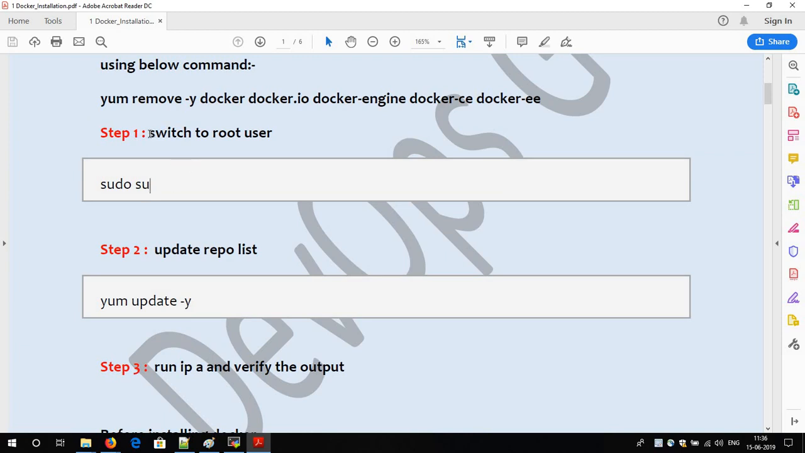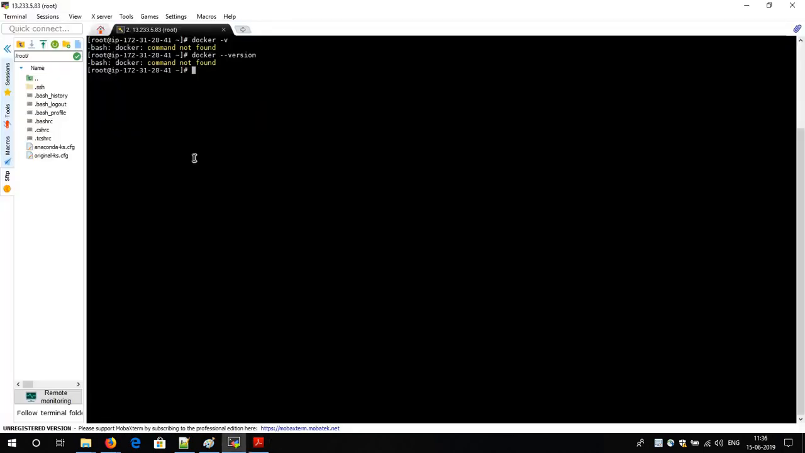Here the prerequisite is that Docker must be installed from the root user only. You can't install Docker from any other user. You can install it, but it will not run fine, and you will find some error at some point of time. So it is best suggested by Docker to always install Docker from the root user, and to go into the root user, sudo su is the command.